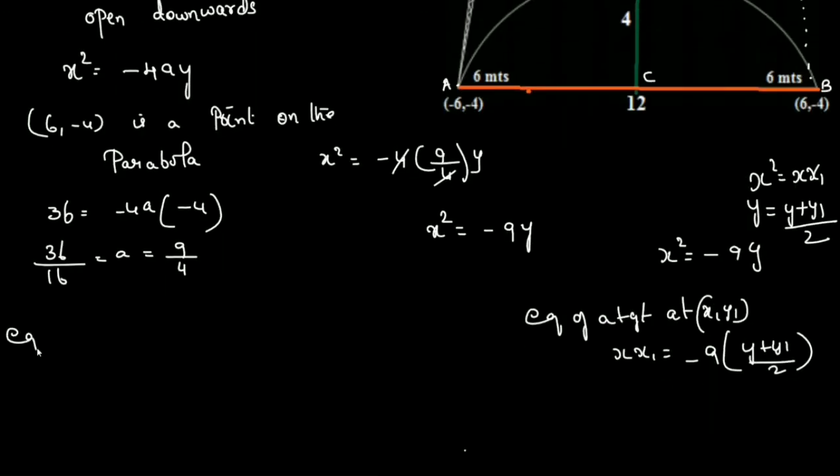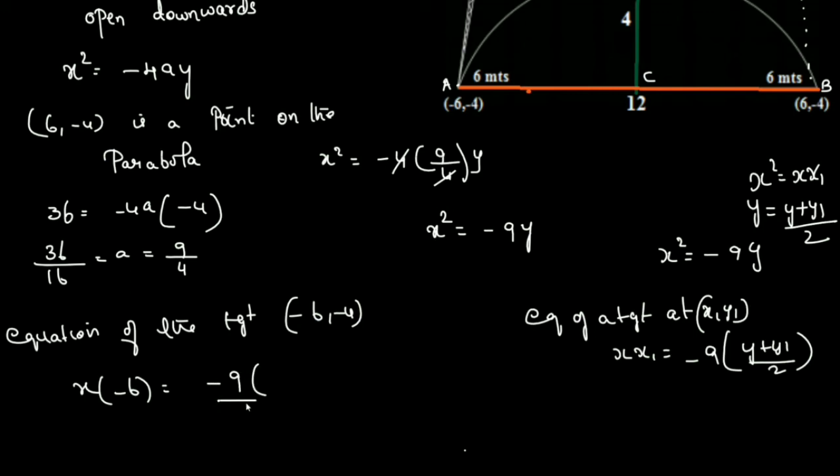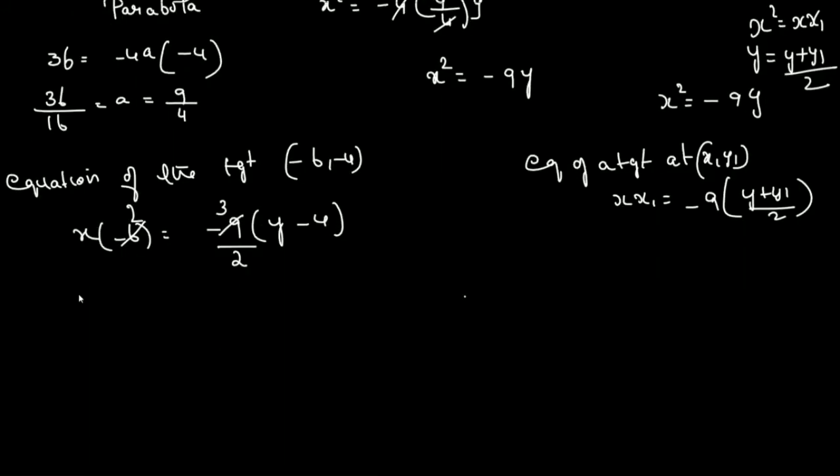So the equation of a tangent at (minus 6, minus 4) is x into minus 6 is equal to minus 9 by 2 into (y plus minus 4). So we can cancel this. You get 4x is equal to 3y minus 12, or you get 4x by 3 is y minus 4.